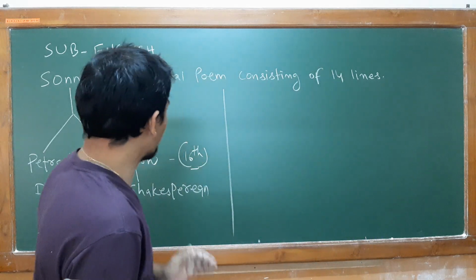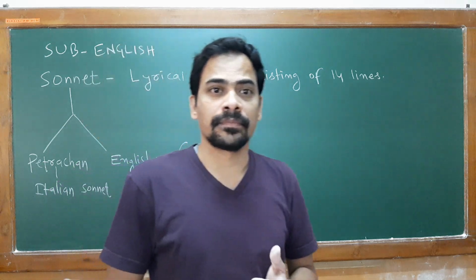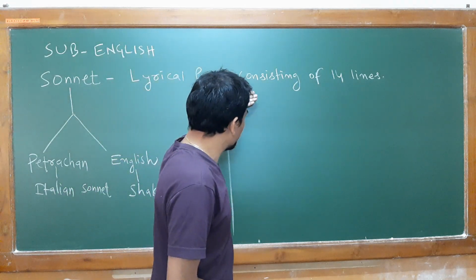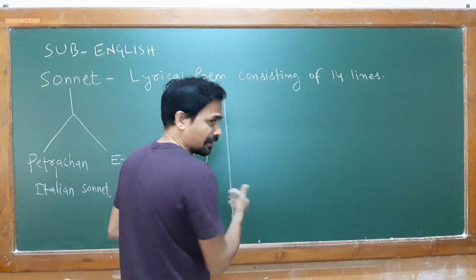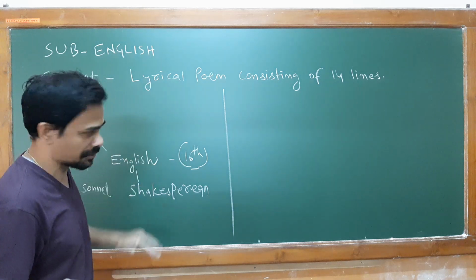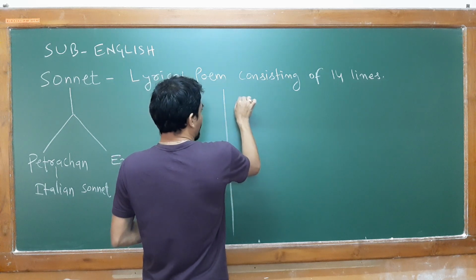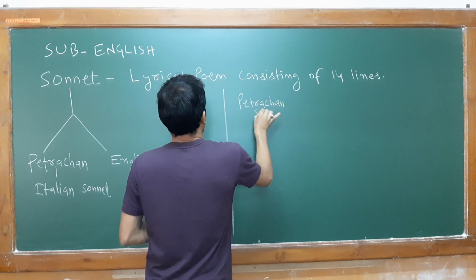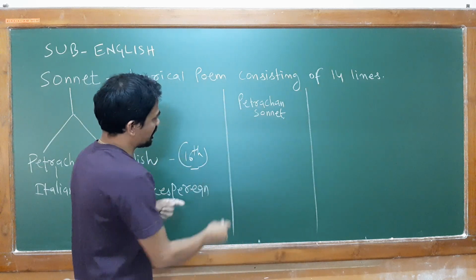Now in our first part you got to know about the two major sonnets, your English sonnet and Petrarchan sonnet. Now I will be showing you the rhyming scheme of the sonnet, and also the different pattern that you can notice in both the sonnets. What kind of pattern do we notice basically in Italian sonnet and in English sonnet? Now you can see here.